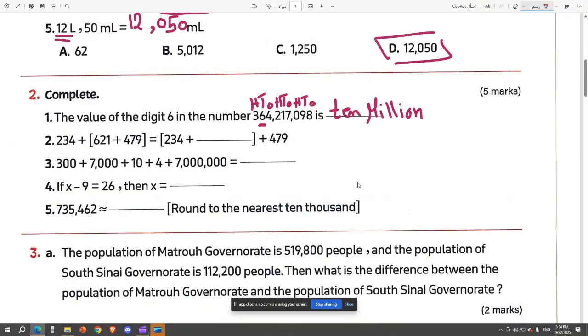Okay, the next one, we see that we have 234, and outside we have 234. On the left hand side, we have 479 and we have 479. So the missing one is 621. So simple.